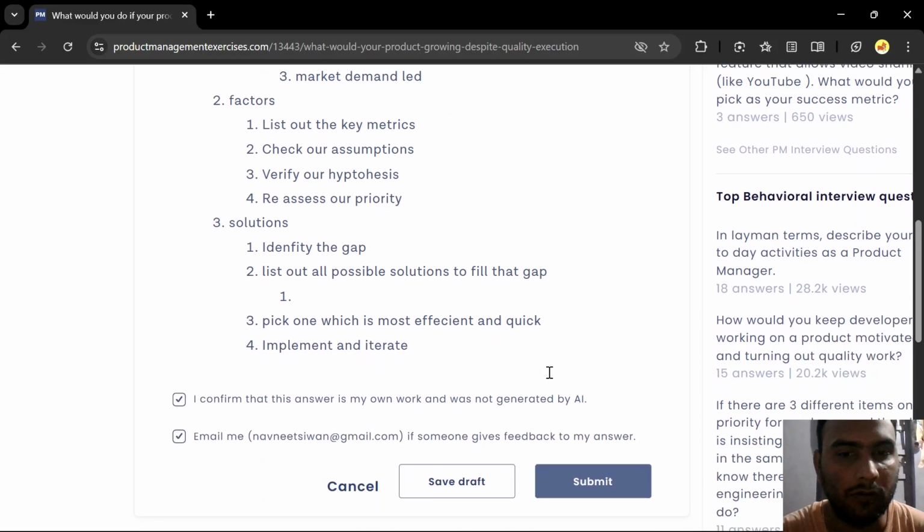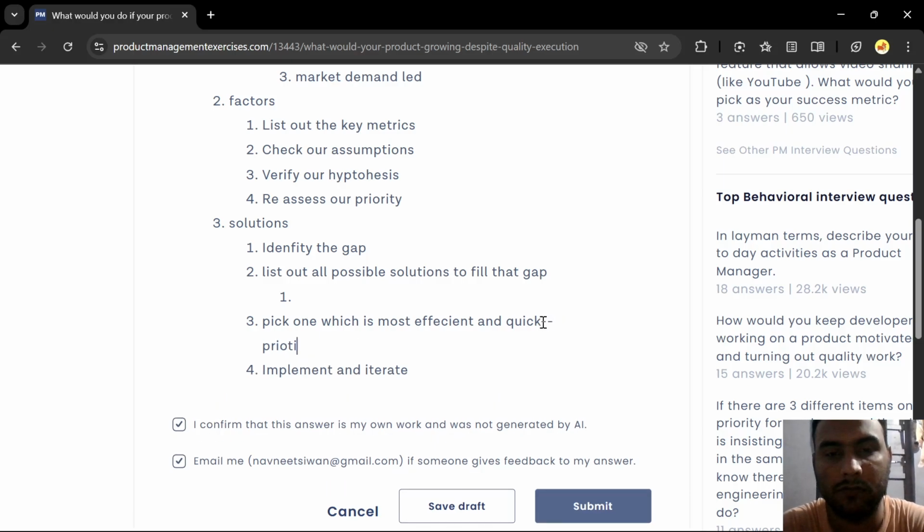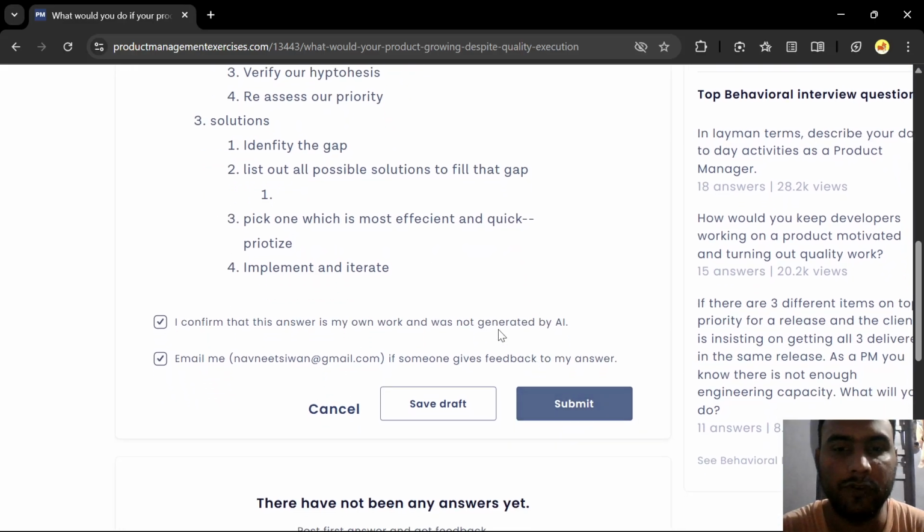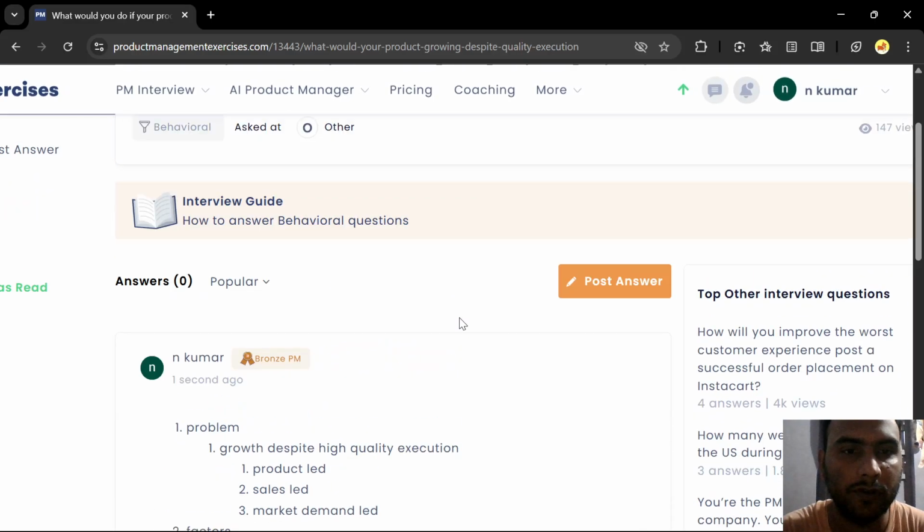And then we can pick, which is actually a prioritization. We can prioritize one, and then implement and iterate based on the results. So that is how I think we would approach this question.